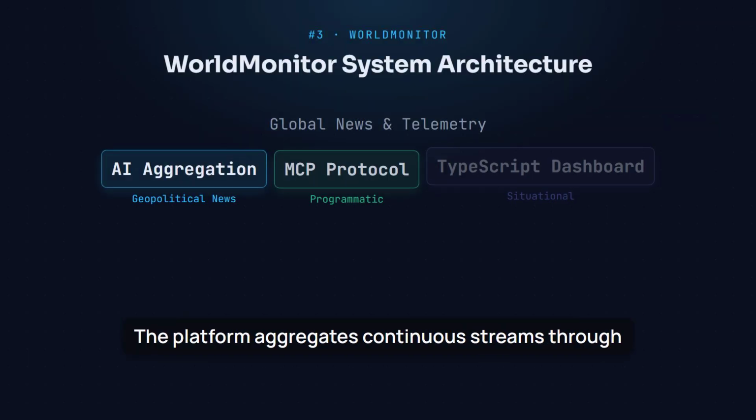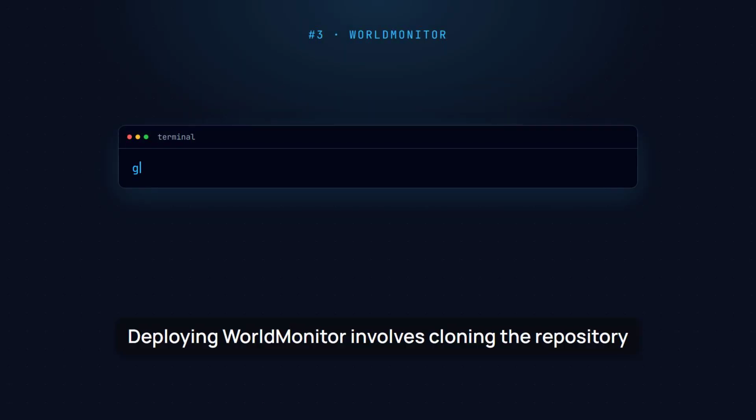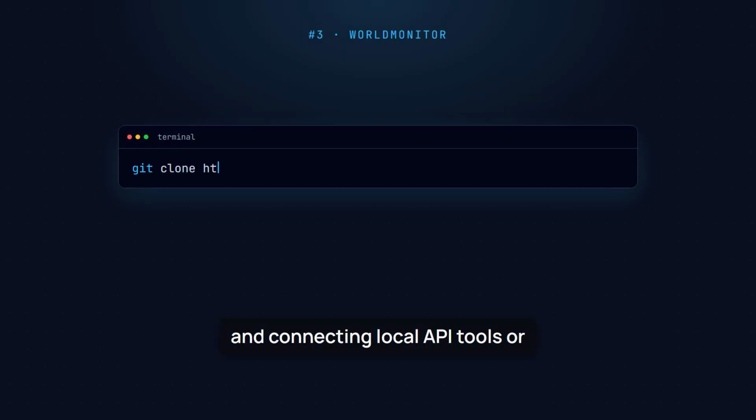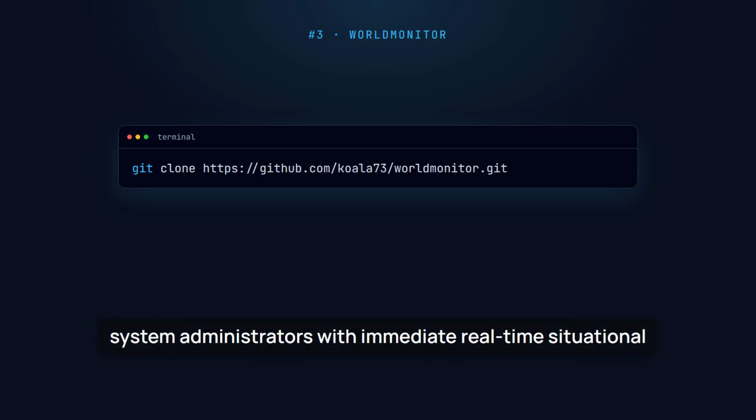The platform aggregates continuous streams through model context protocol integration and automated parsing engines. The TypeScript backend categorizes incoming events and projects geographical and textual data directly onto a responsive UI. Deploying Worldmonitor involves cloning the repository and connecting local API tools or model context protocol services. It provides threat intelligence analysts and system administrators with immediate real-time situational awareness.